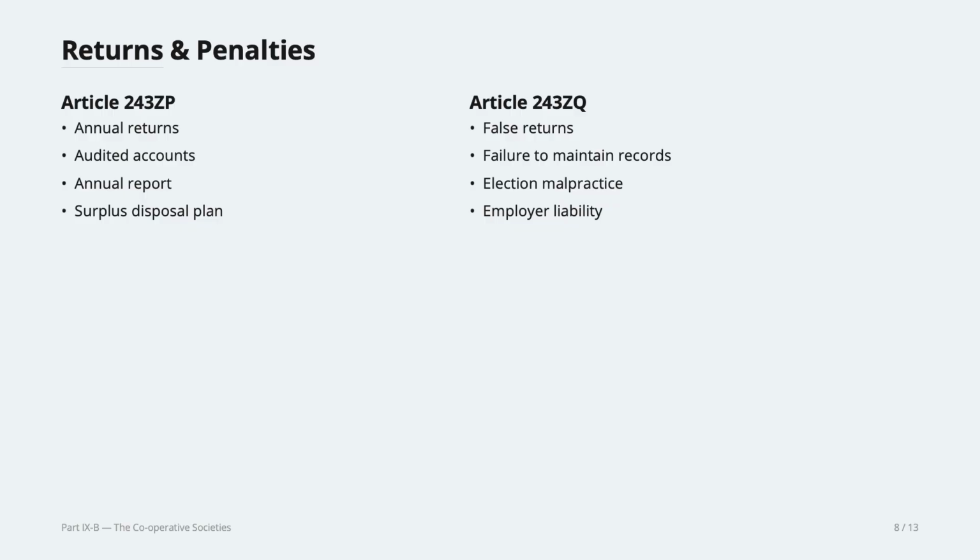Assam has their own state laws. So like I said, every state has a power to make rules and regulations for cooperative societies. So failure to maintain records, election malpractices, employer liability. Okay, all these will have penalties.